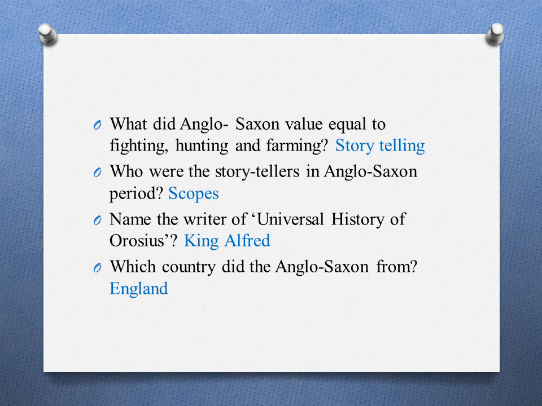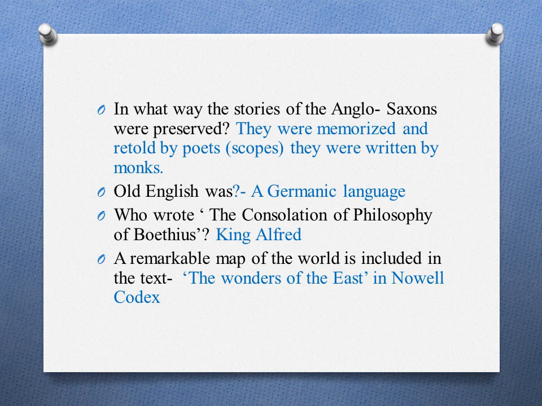Scops. Name the writer of Universal History of Orosius. King Alfred. Which country did the Anglo-Saxons come from? England. In what way were the stories of the Anglo-Saxons preserved? They were memorized and retold by poets. They were written by monks, and these poets are called scops. Old English was a Germanic language.